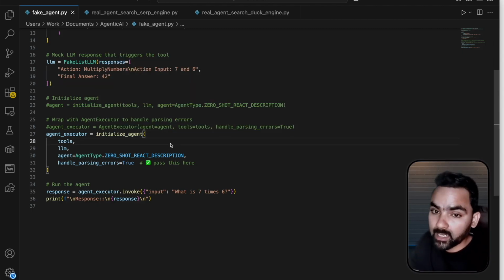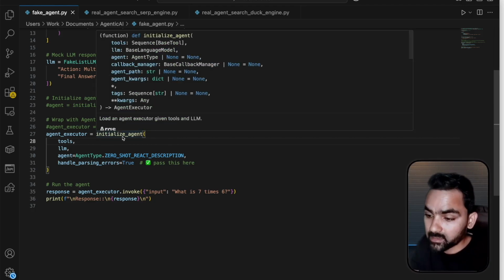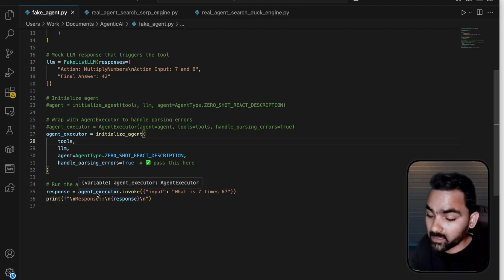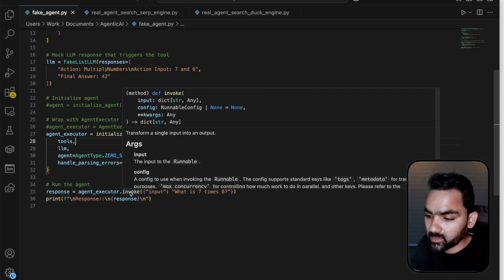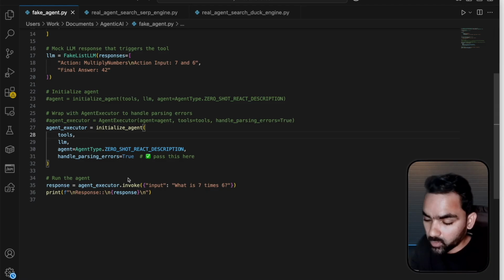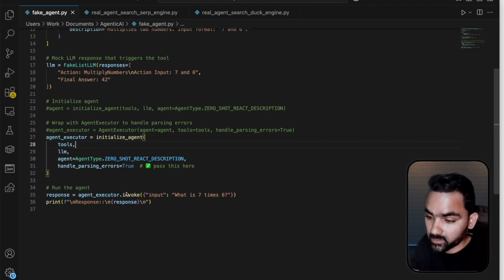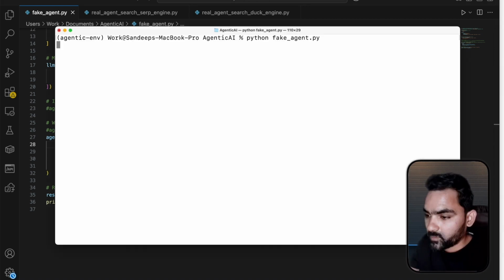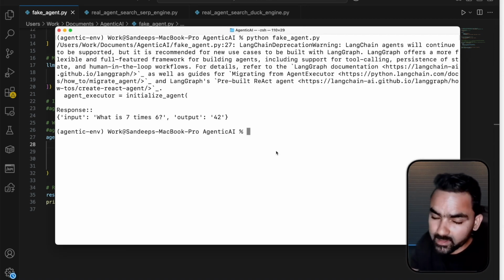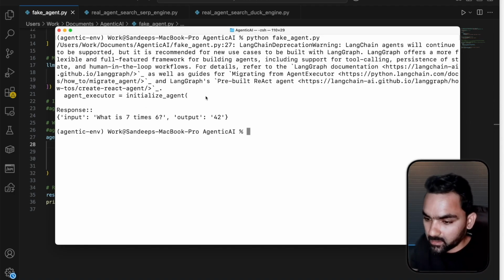Once we install LangChain core and LangChain community, we get access to initialize the agent. Once the agent is initialized, we can use it to execute any input. I'm invoking it with a hard-coded input, what is 7 times 6, and the answer will always be 42 because the LLM is a fake LLM. So let's try and see how it works. We get a few warnings, no need to worry about those, they are usual warnings from LangChain. And in the response, the output is 42.